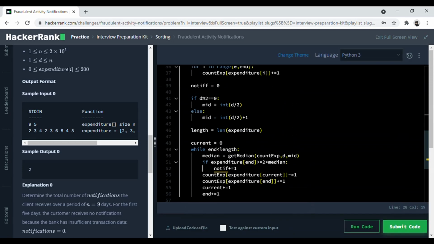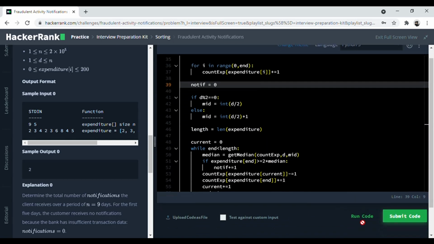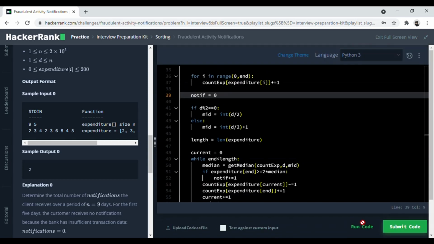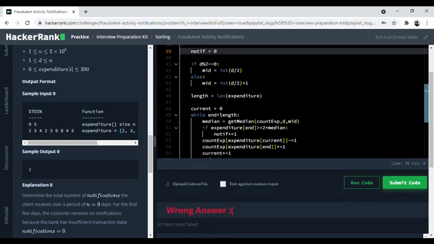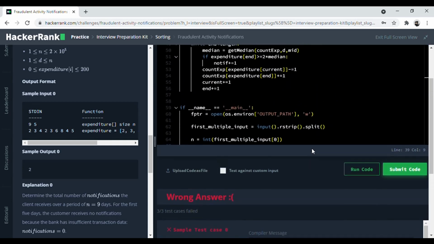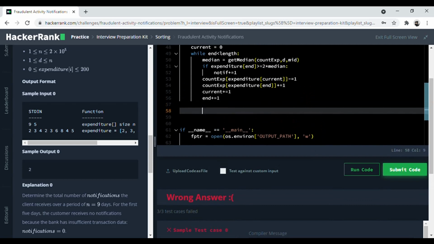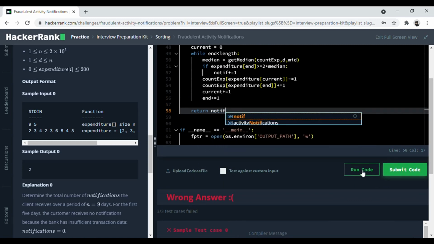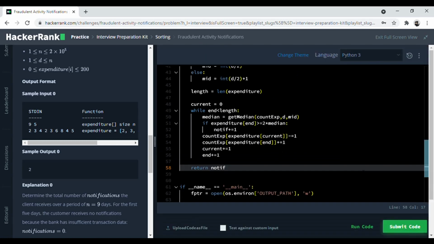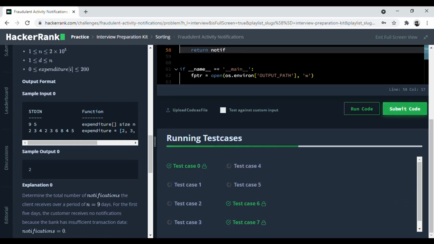Okay, yeah, I just noticed it. I made a spelling mistake for notif. Okay, let's check now. Okay, I'm not returning anything. Let me return notif. These are just some small errors. So yeah, it's working. So let's submit the code.